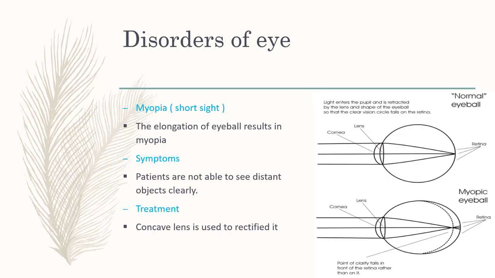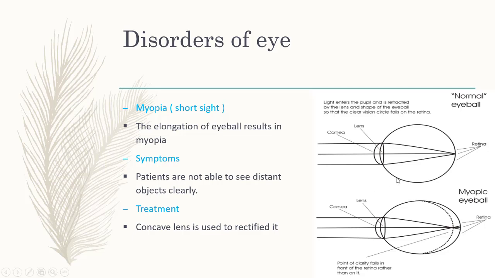First of all, we will discuss myopia, short sight. The elongation of an eyeball results in myopia. Symptoms are: patients are not able to see distant objects clearly. Treatment: concave lens is used to rectify it.